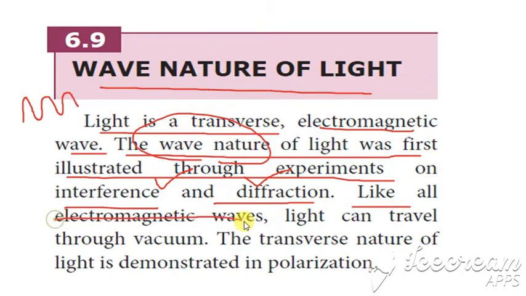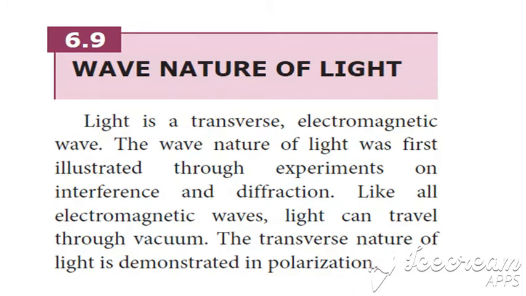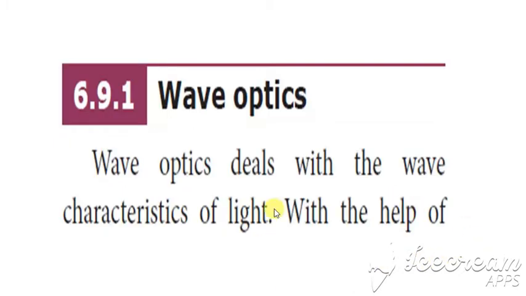Like all electromagnetic waves, light can also travel through vacuum. The transverse nature of light is demonstrated in polarization. So the wave nature is explained in interference and diffraction, and the transverse nature is explained in polarization. Clear? So next we are going to see what wave optics is.